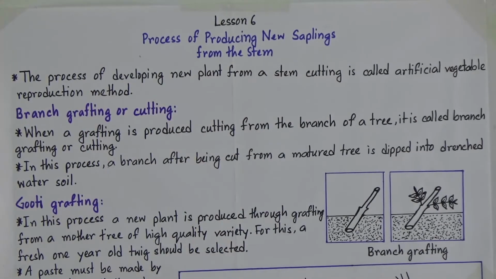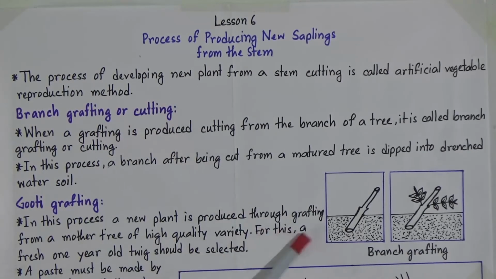And today we will discuss about three stem cuttings. One is branch grafting, another one is bud grafting, and the last one is separated pair grafting. And now look, at first we will start with the branch grafting or cutting.